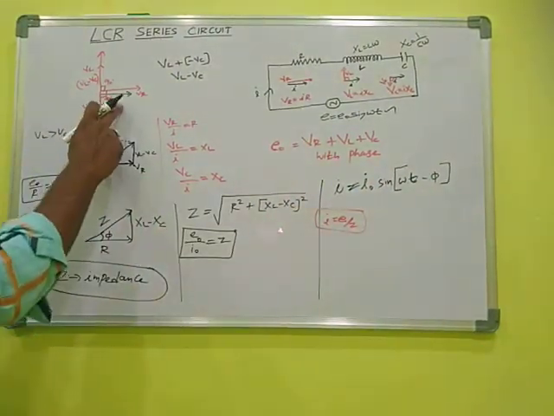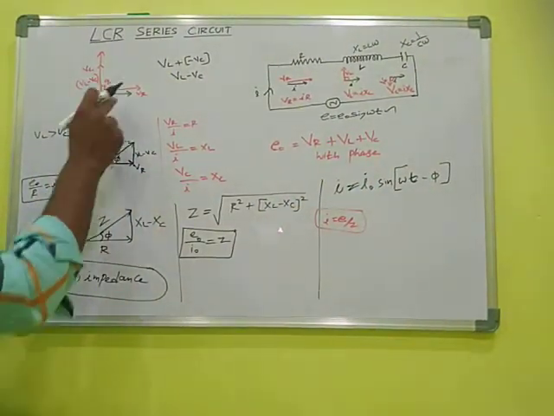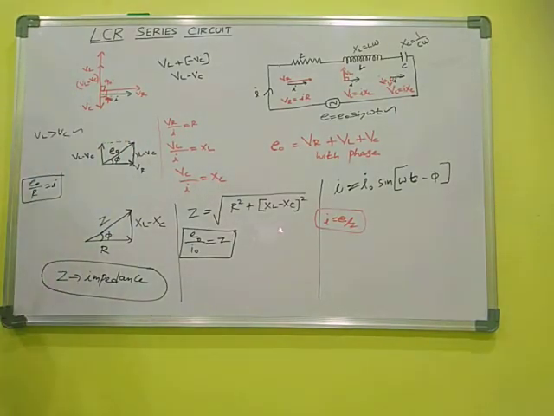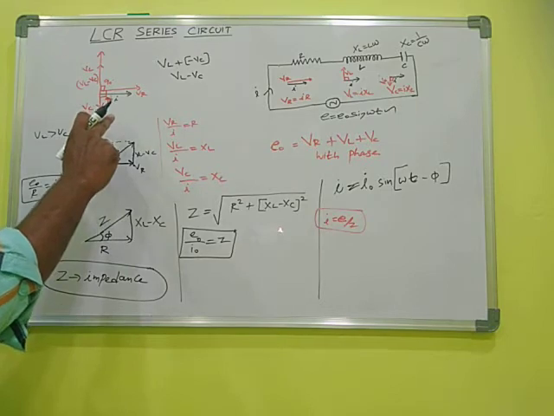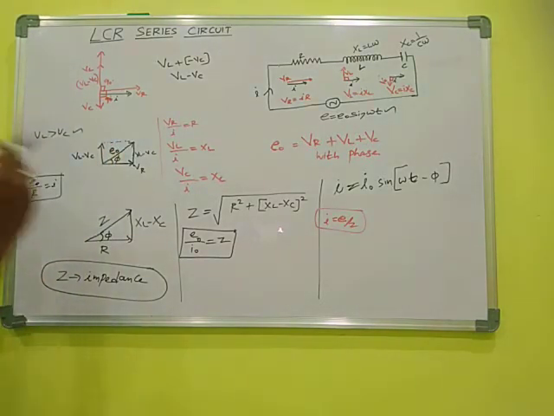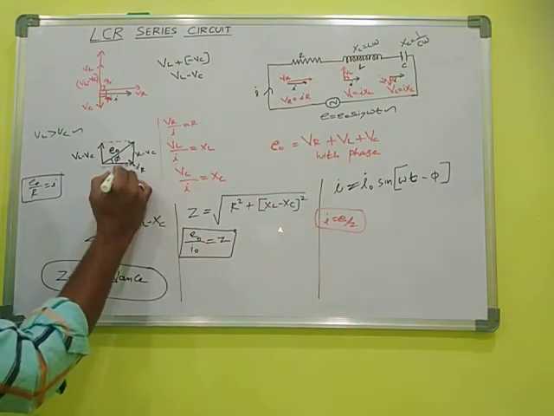Because in this case, look at this diagram. We can very well understand from this diagram. Here the current and the resistance are in phase, so no need to mention. Here the current is moving like this.